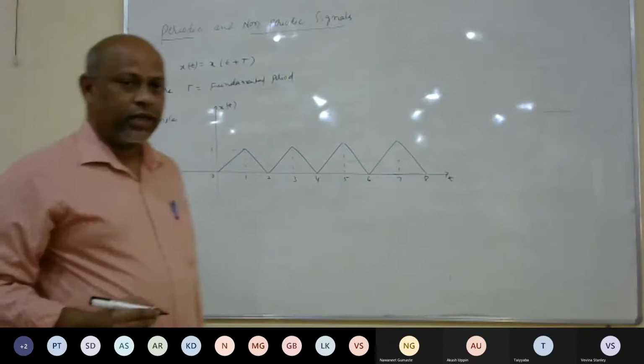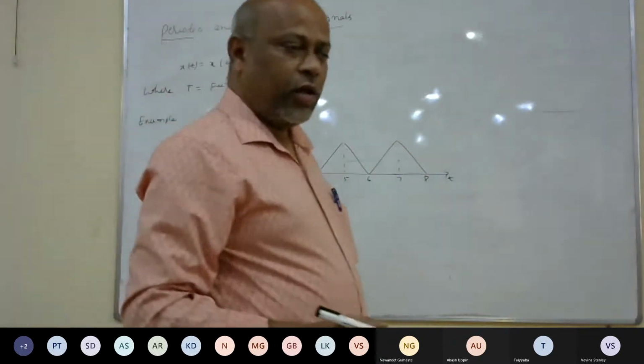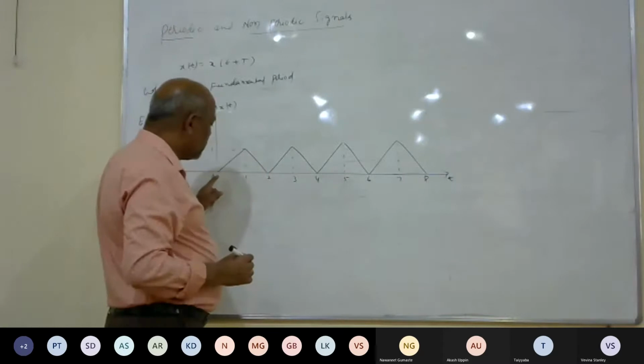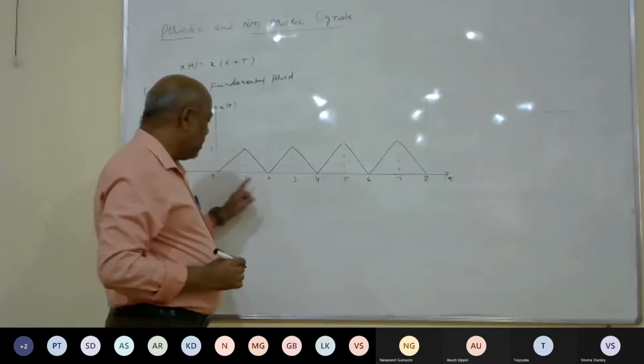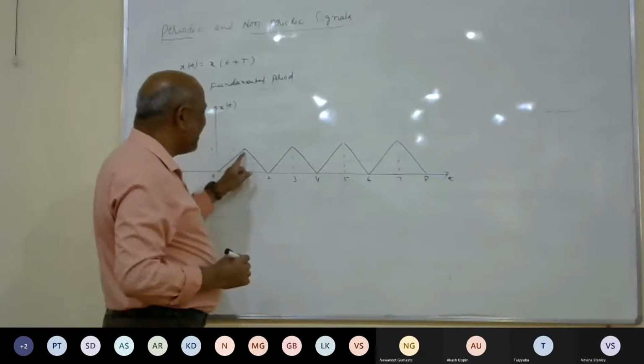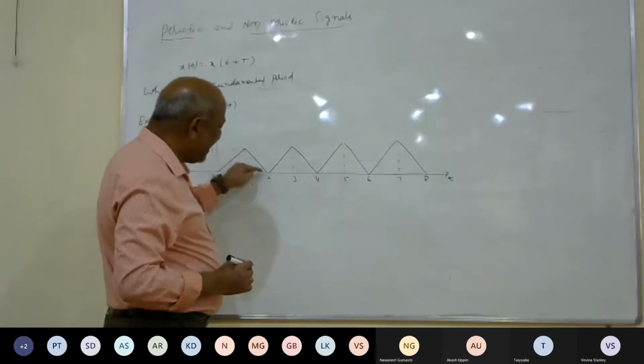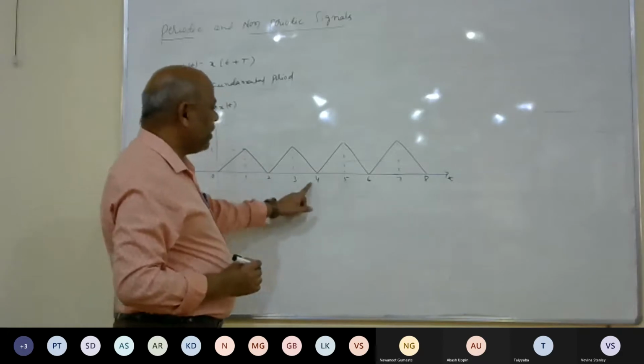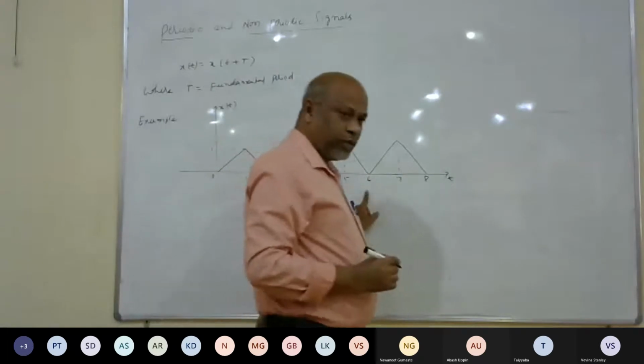We call this signal a periodic signal. What is the pattern that repeats? From 0 to 2, the signal is in a triangular shape. From 0 to 1 it linearly increases, and from 1 to 2 it linearly decreases. The same pattern is there from 2 to 4, and again from 4 to 6.